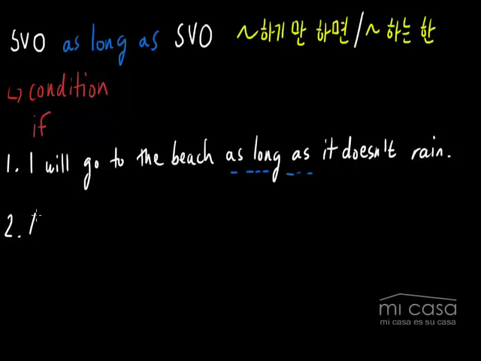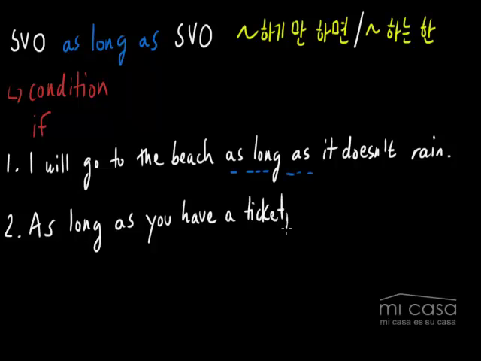Well, as long as you have a ticket, you can enter. So again, we're making exactly the same sentence with exactly the same meaning, but instead of using unless, we're using as long as.